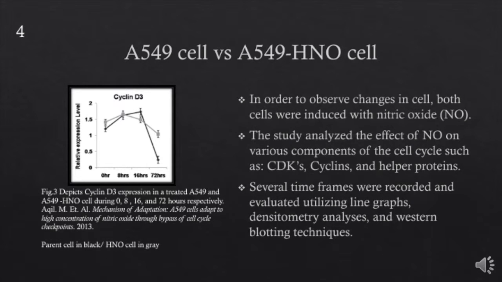So now we'll go ahead and take a look at the A549 cell versus the A549 cell HNO. In order to observe the changes in the cell, both cells, like Julia mentioned earlier, were induced with nitric oxide, abbreviated NO. The study analyzed the effect of nitric oxide on various components of the cell cycle, such as the CDKs, which are also known as cyclin-dependent kinases, cyclins, which are the activator proteins, and other helper proteins.